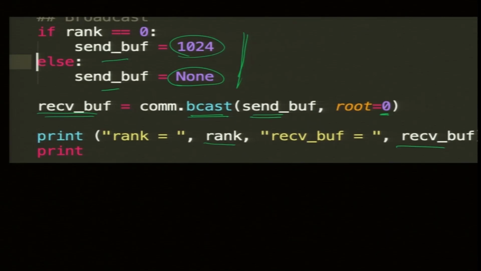Simple, just 4 lines. Of course, before that you need to create the communicator, then get the rank and the number of procs. So, 3 lines are typically common.